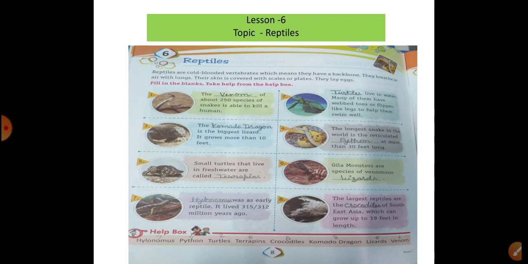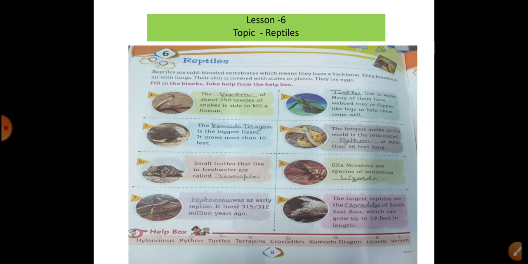The first picture is related to a snake. The answer is venom of about 250 species, and the comment should be completed. Second, the picture is related to turtles, which live in water. Next, the dragon picture. Third, the Komodo dragon is the biggest lizard. Next, fourth is the python, the longest snake in the world, up to 30 feet long.